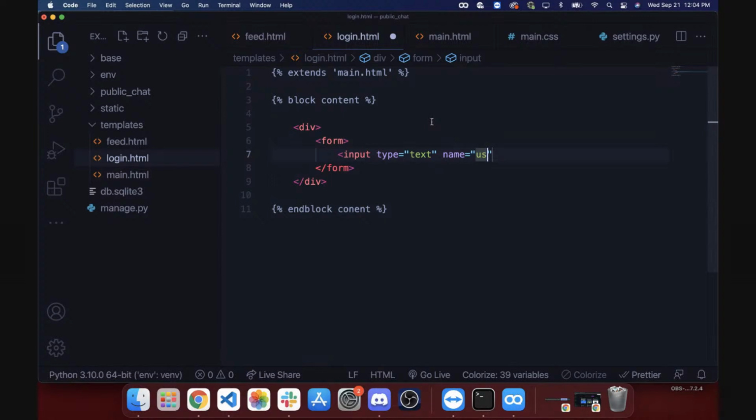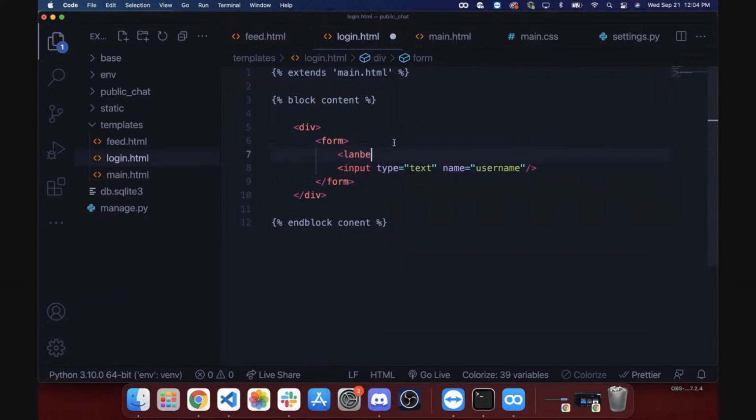So the name is going to be username. Close that off. And we'll just throw in a label here. Actually, I'll just do a paragraph tag, because I feel like I can style that better later.